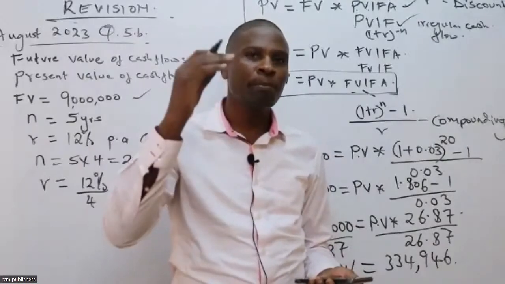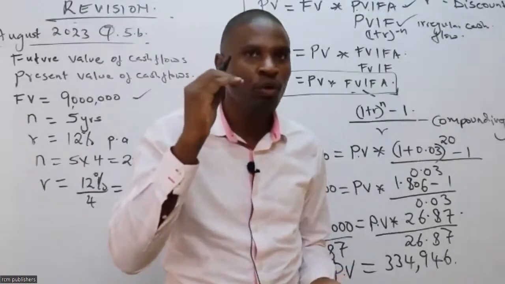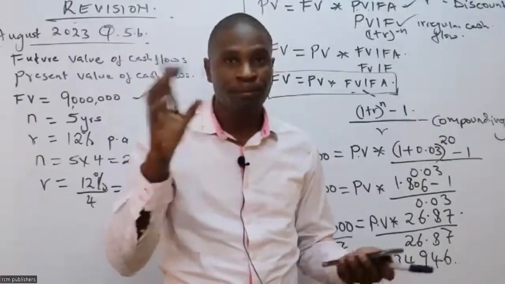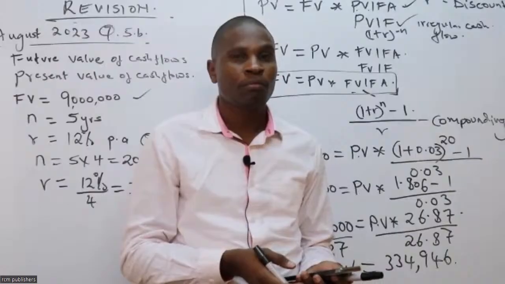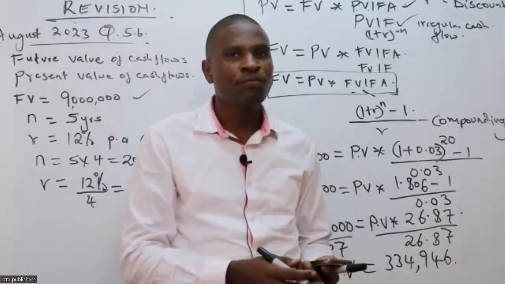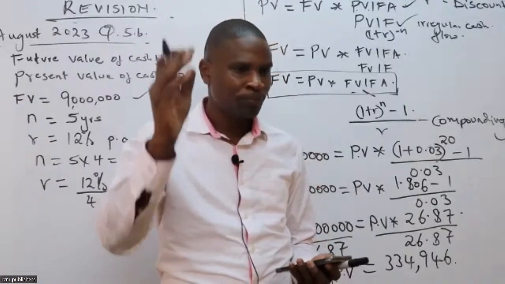For you to get the present value of infinite, that's another question that will come and find you off guard. You have to use a certain formula. Who can remind us the formula of getting present value of infinite cash flow?